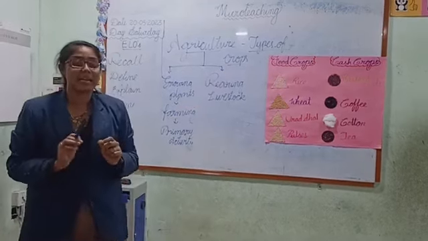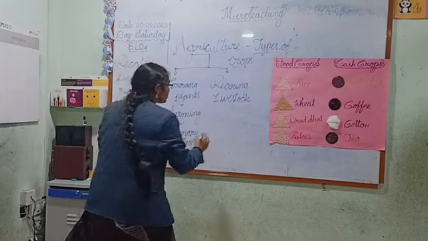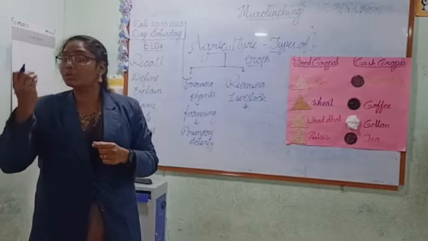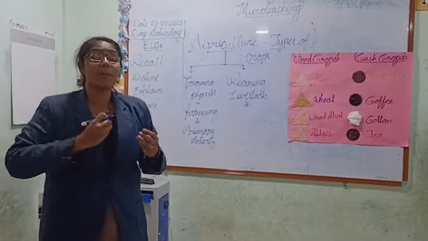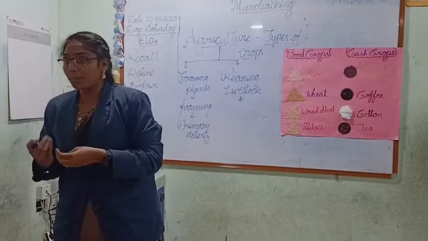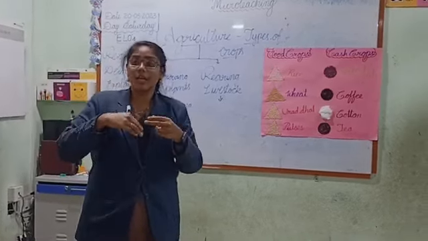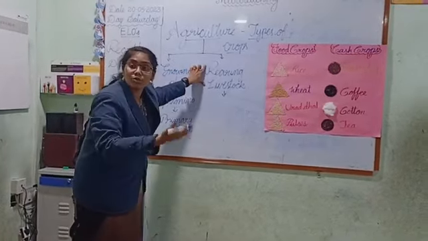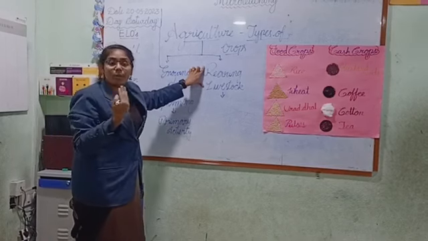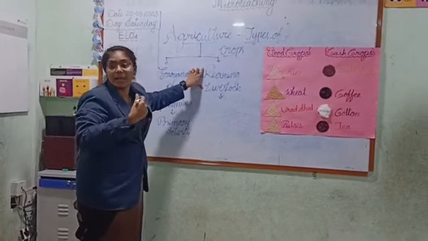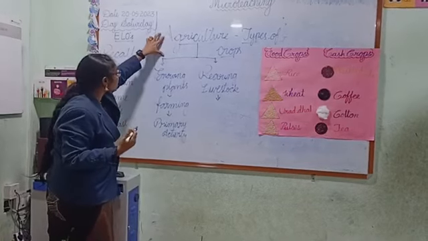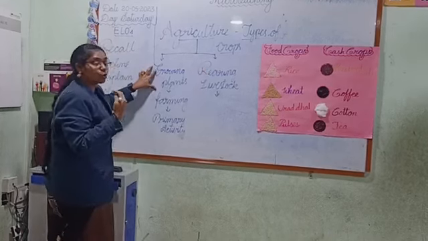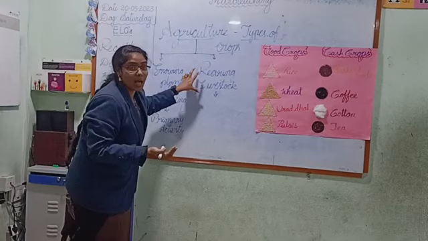What do you mean by rearing livestock? Rearing livestock means making animals useful to human beings. They provide us milk, meat, and dairy products, which we use in our day-to-day life. So the agriculture activities are divided into how many categories? Two categories: growing crops, and rearing livestock.